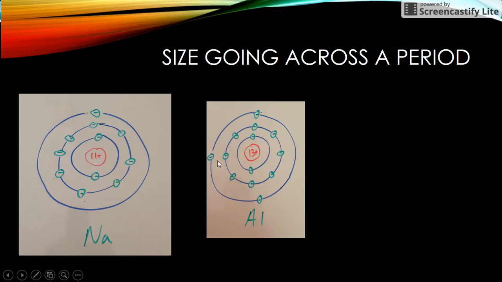When we have aluminum, now there's 3 electrons in that third shell, 13 protons trying to draw in 13 electrons, but there's still 10 doing the shielding, and there are 3 electrons out there. That makes that outer shell a little more important. There's more attraction in toward the nucleus.